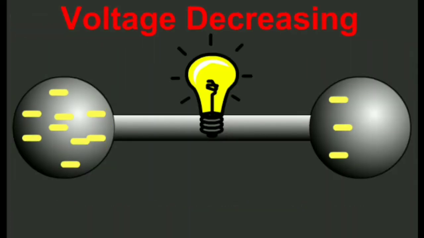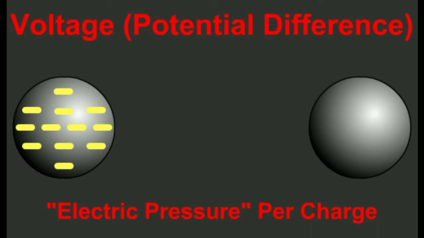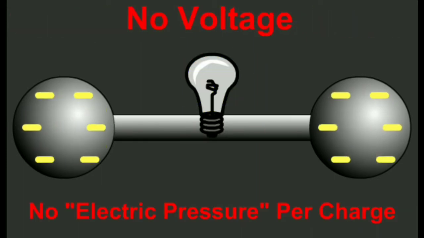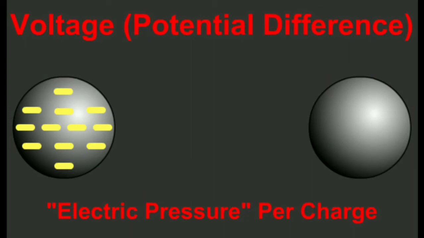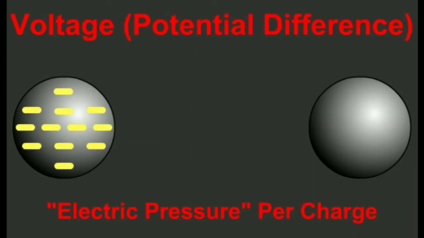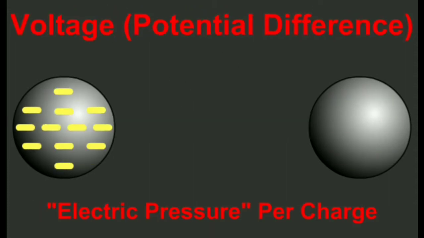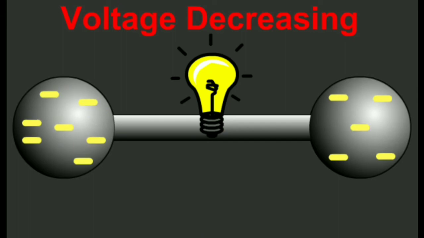Charges in motion. When two charged bodies at different potentials are connected by a conducting wire, electrons flow from the body at the lower potential to the one at the higher potential till the potential of both bodies becomes equal. That is, the potential difference between the bodies becomes zero.